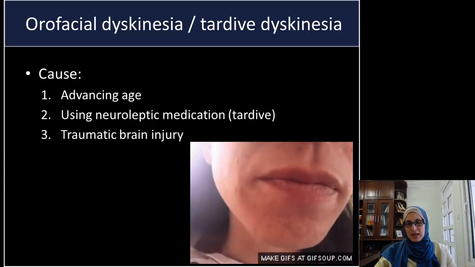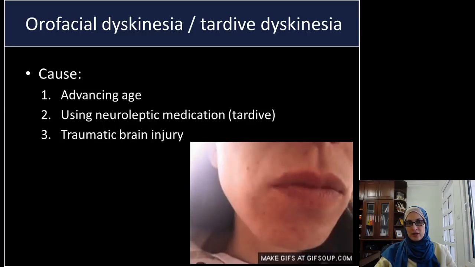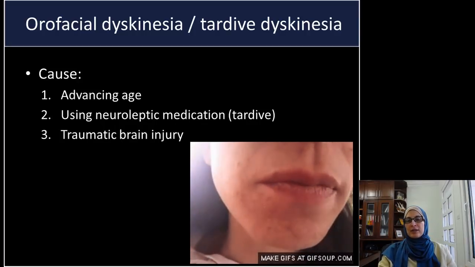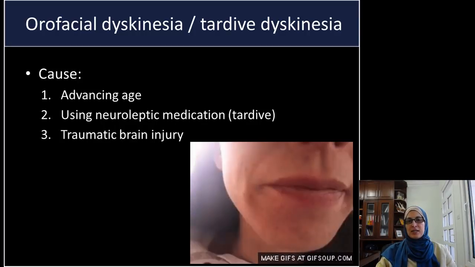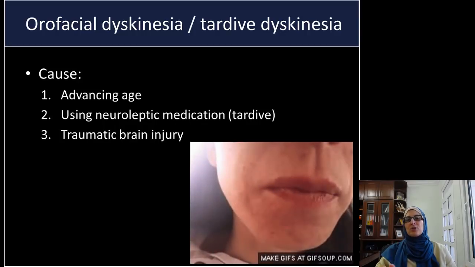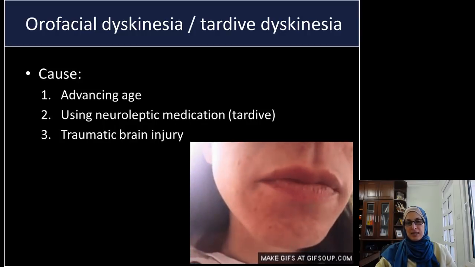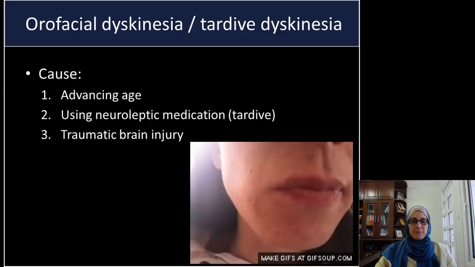So this is orofacial or tardive dyskinesia. Both look clinically exactly the same. The difference is by the history, we know that the patient has been taking antipsychotics.